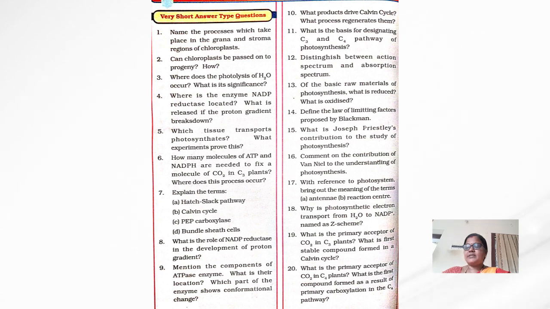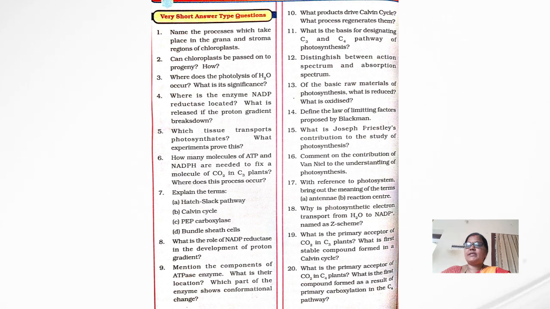What is their location? Which part of the enzyme shows conformational change? And next is the 10th question. What products drive the Calvin cycle? What process regenerates them? And next, what is the basis for designating C3 and C4 pathway of photosynthesis?